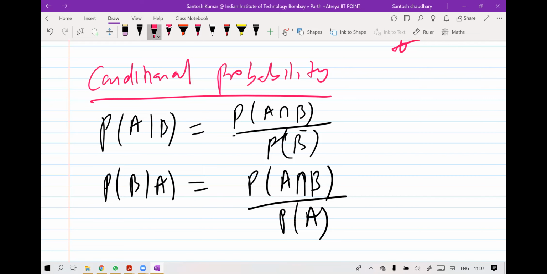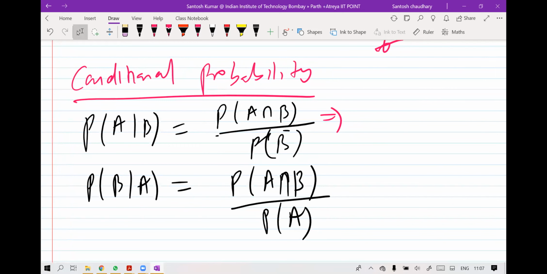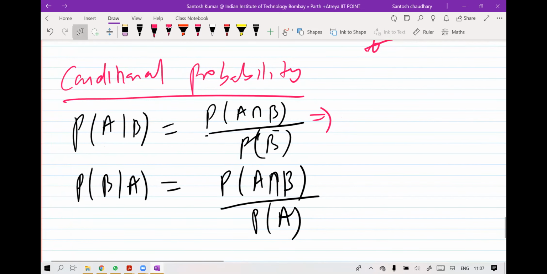What if we cross multiply it? Suppose we cross multiply the first formula.